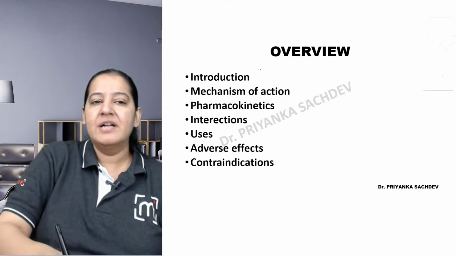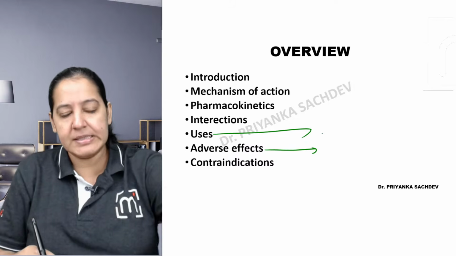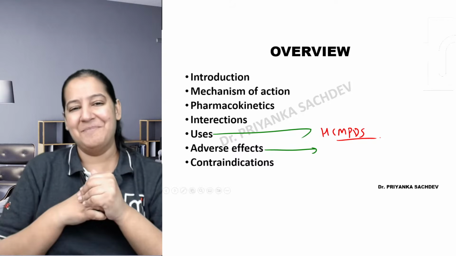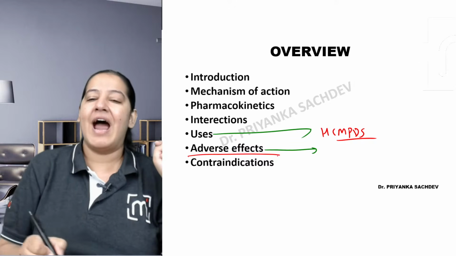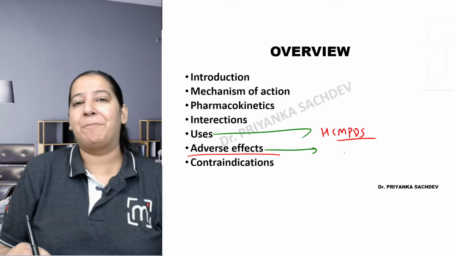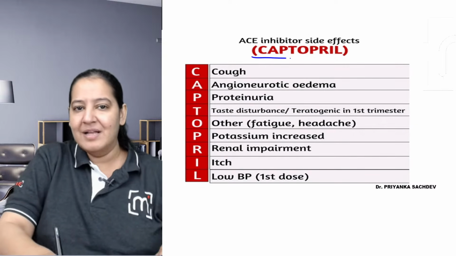So can we move ahead? We are done with uses. Coming to adverse effects. The mnemonic of uses is home care makes patient definitely strong. Let me tell you a mnemonic for adverse effects. What is the mnemonic of adverse effects? The mnemonic is Captopril. Can you see the mnemonic?